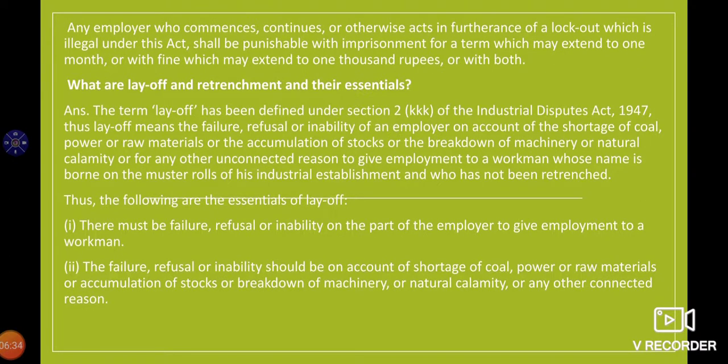Now any employer who commences, continues, or otherwise acts in furtherance of a lockout which is illegal under this Act shall be punished with imprisonment for a term which may extend to 1 month, or with a fine which may extend to 1000 rupees, or with both. Here the difference is that the fine is 50 rupees for the employee and 1000 rupees for the employer, and the imprisonment is the same for both employer and employee.